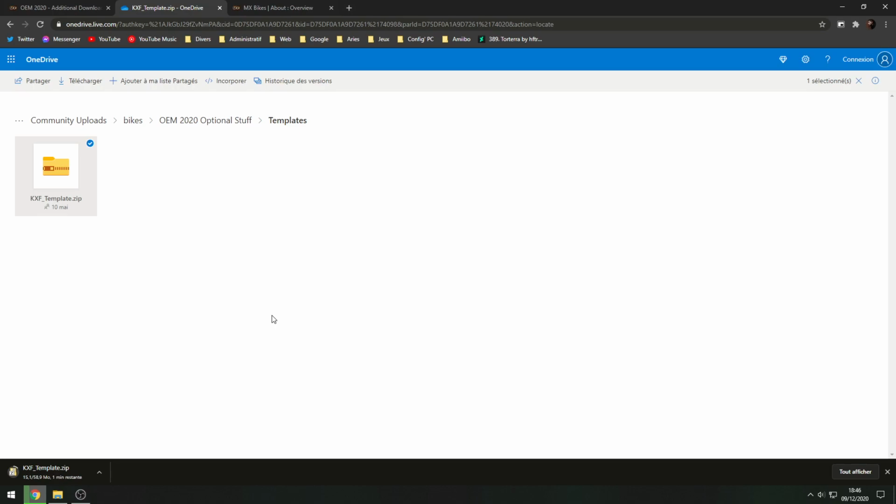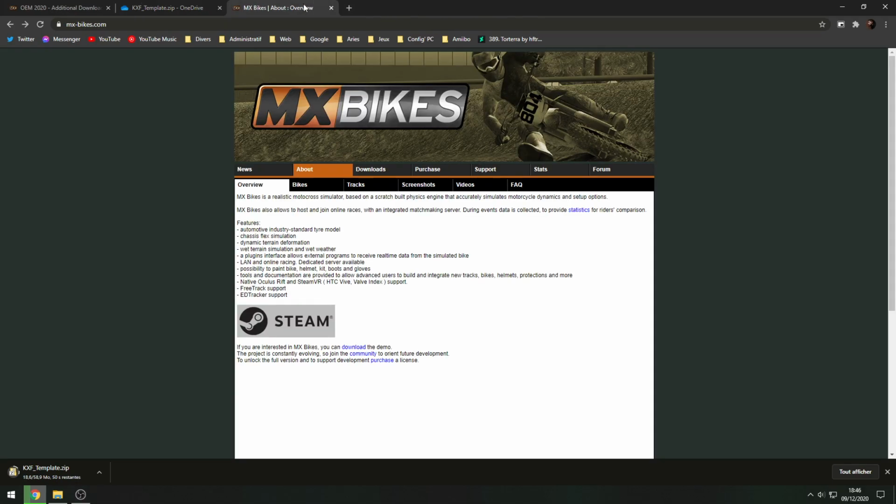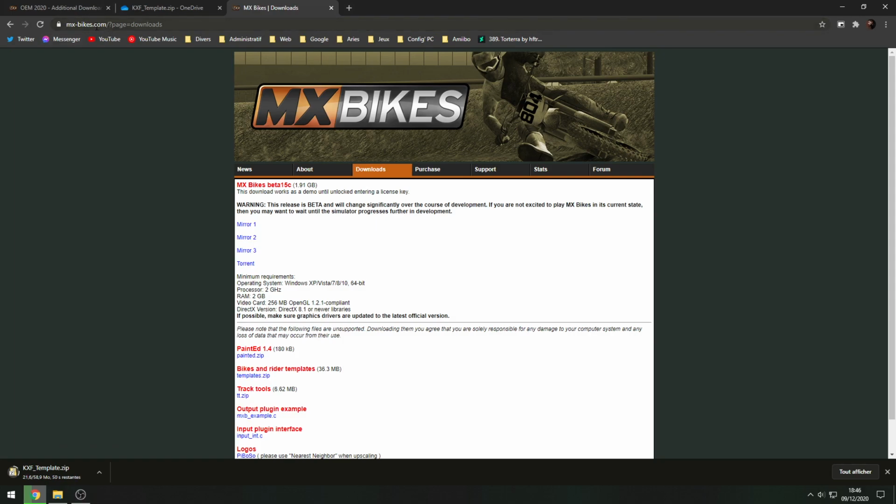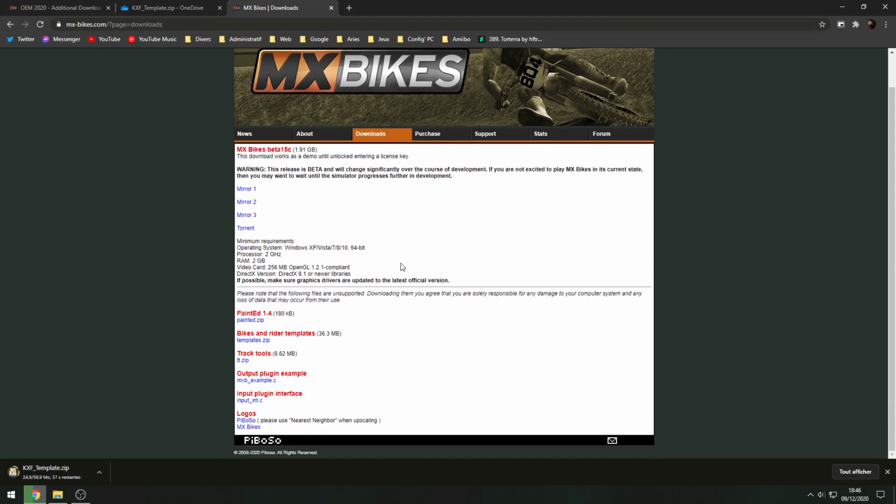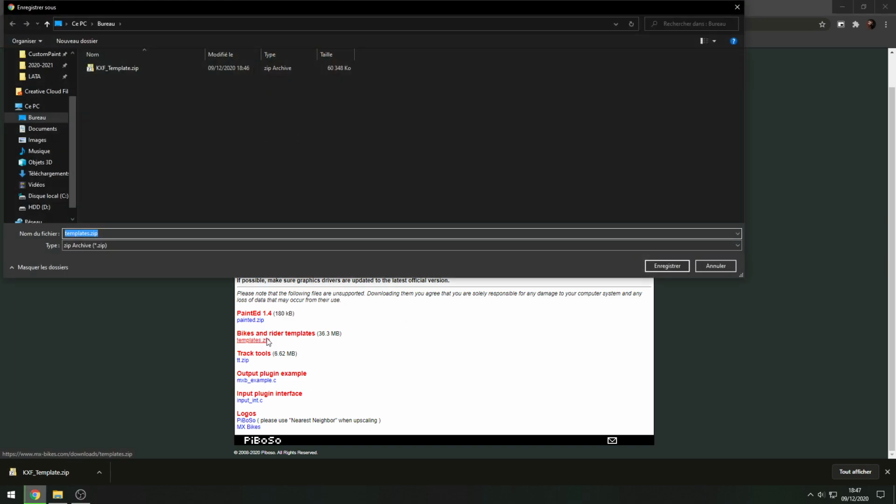So we need to go to download on the mxbikes.com website, and we need to download Painted 1.4, so painted.zip. Also, we will download the bikes and rider templates because some parts are super important to edit our bike, like for example the wheels. So click on template and same, you just download it.